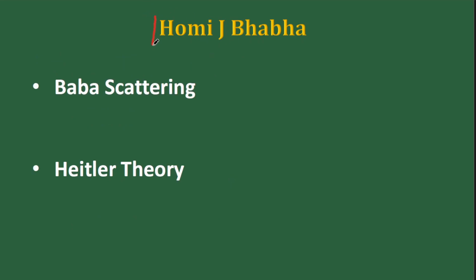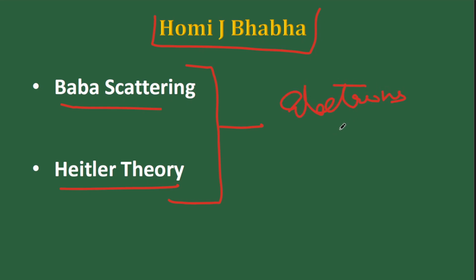Next up, we have two scientific findings. One is Bhabha scattering, second the Heitler theory. This is also the contribution of Homi J. Bhabha. This is about the interaction of electrons with positrons. Positron is the antimatter of electron. So when they interact, there will be radiation.